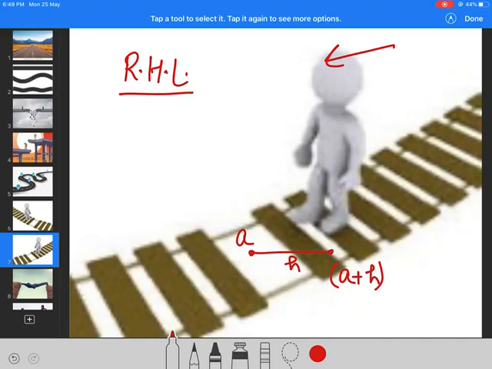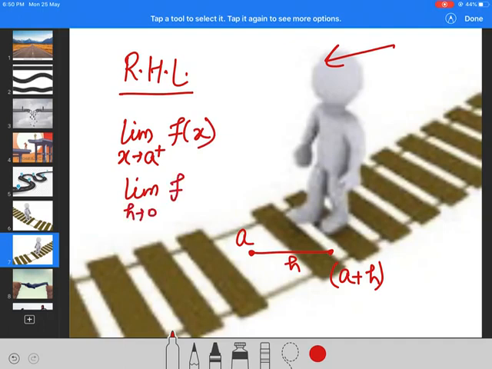So I will write the RHL as limit x tends to a plus of f of x, or limit h tends to 0 of f of a plus h.